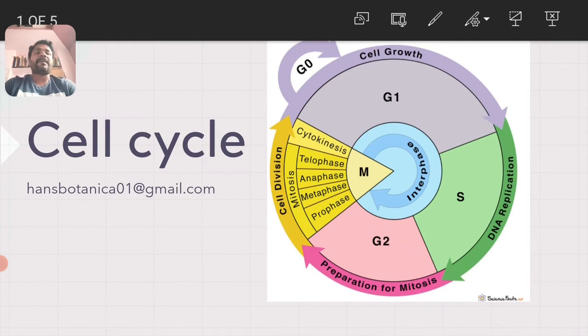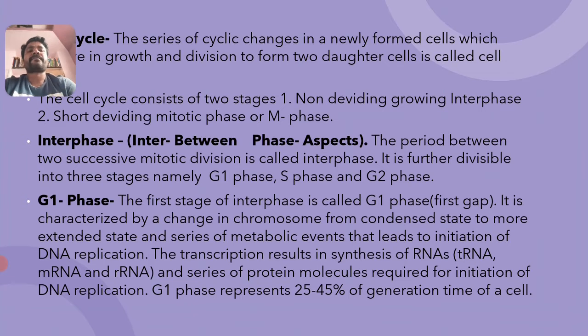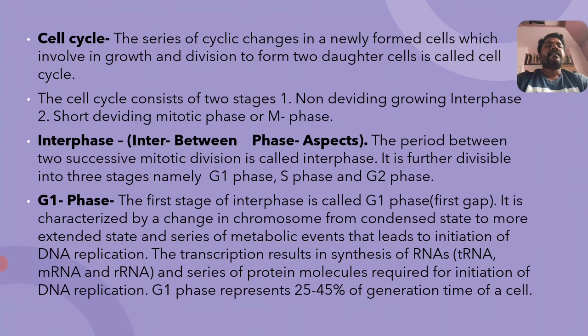Right, let us study the cell cycle one by one. What is the definition of cell cycle? The series of cyclic changes in newly formed cells which are involved in growth and division to form two daughter cells is called the cell cycle.